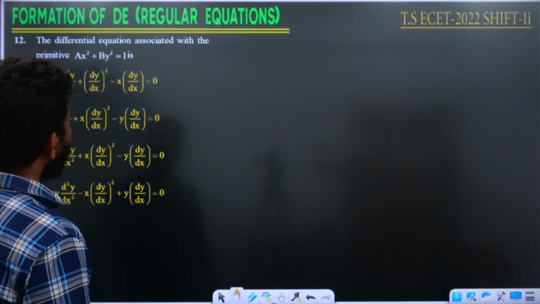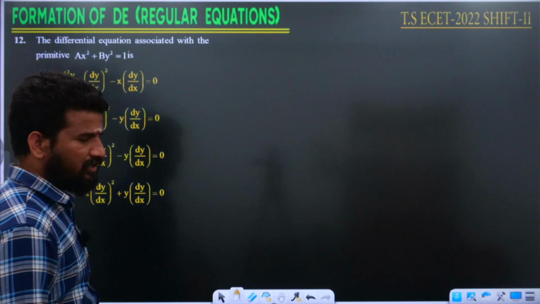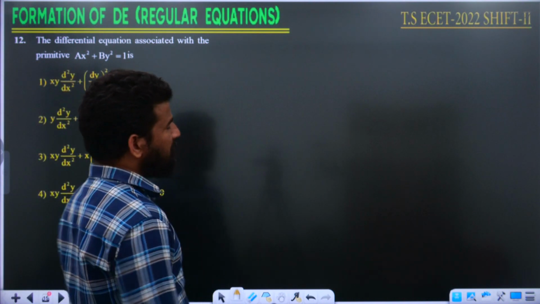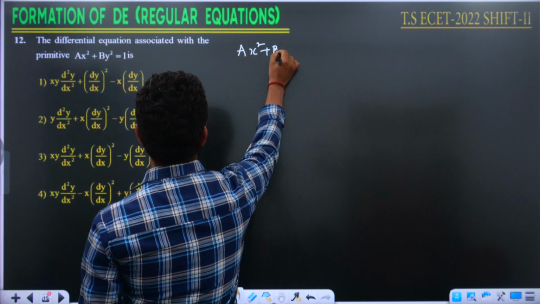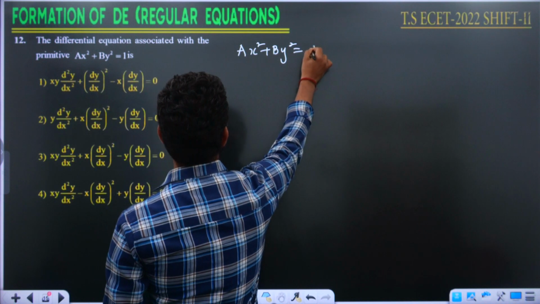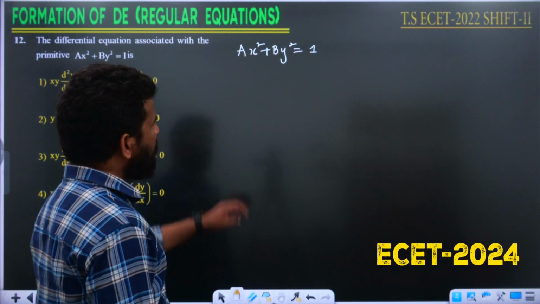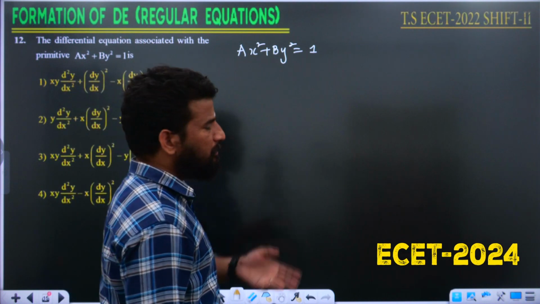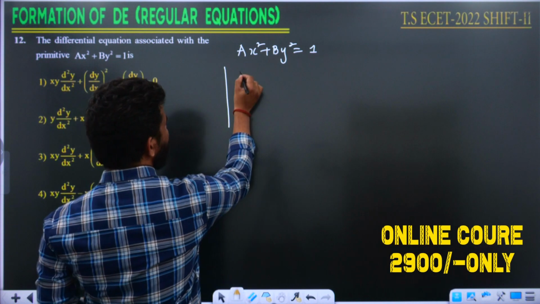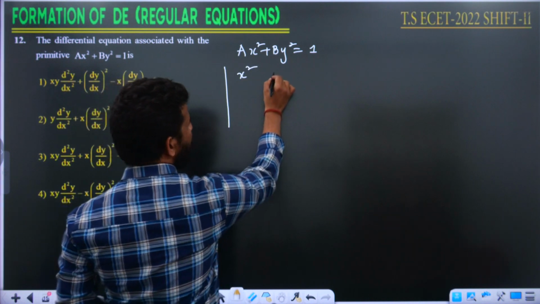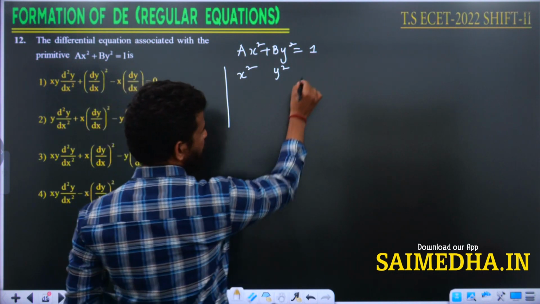Look at the next question. The differential equation associated with a primitive ax square plus by square is equal to 1. This question was also repeated, I think, 2 times. Let me write the question, that is ax square plus by square is equal to 1. When you have this type of question, try to write the determinant form. The determinant form is the modulus of a coefficient, that is x square, b coefficient y square, and the right hand side value, that is 1.